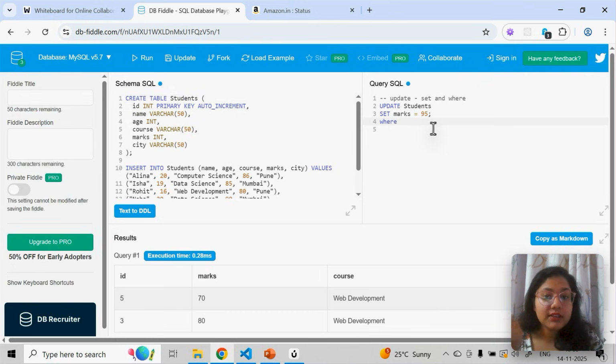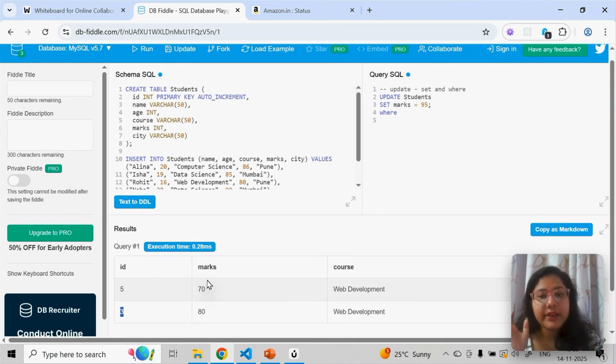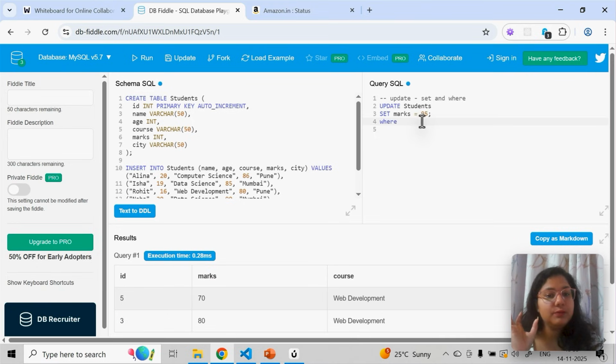Because that is unique, no two rows will have the same id. You can see this id is created automatically. This is always going to be unique, that primary key. So this is the reason generally when you do updation and deletion in real time, we do it based on id. Also you can have name, but generally real time cases come based on id. So I'll just say set marks is equal to 95, where id column is equal to 5. Now you can see the person with this 5 id is having right now 70 marks, and I am changing to this.